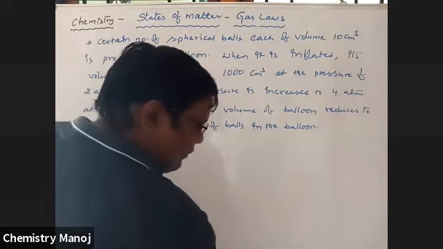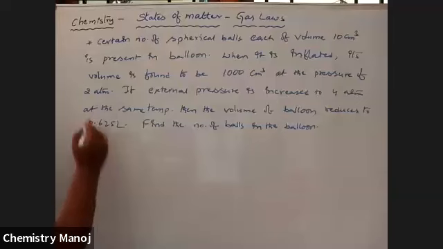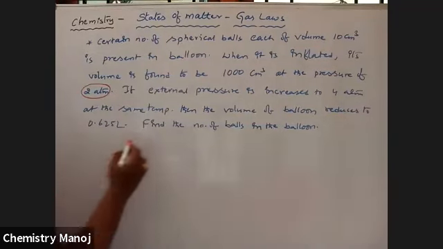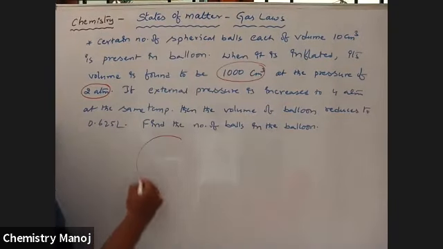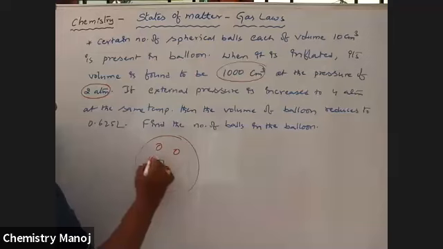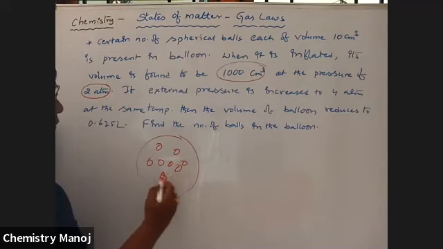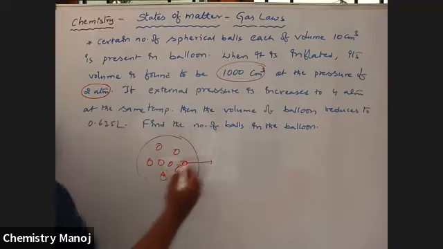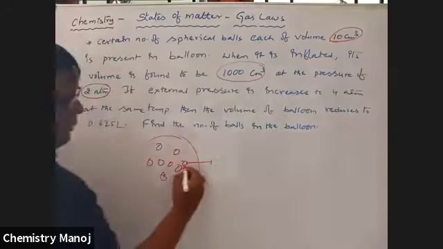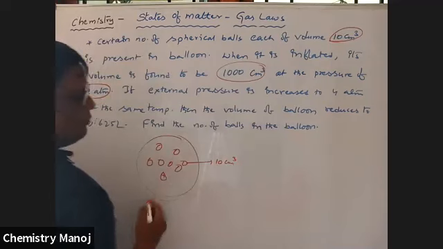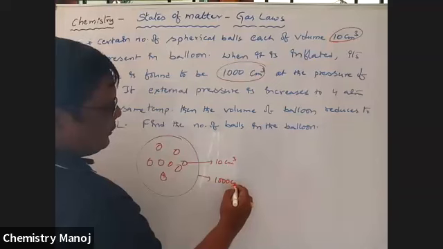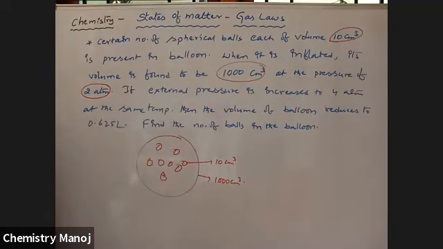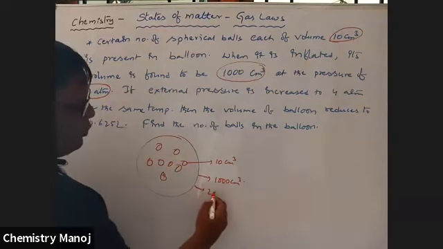So see here, at 2 atmospheres, the volume of the balloon is 1000 ml. There is a balloon with a number of small balls, we don't know the number, but each volume is given to you: 10 centimeter cube. Ball volume is 10 centimeter cube. This balloon volume is 1000 centimeter cube at a pressure of 2 atmospheres.